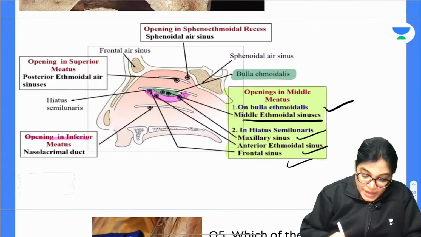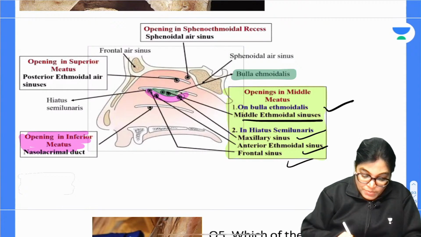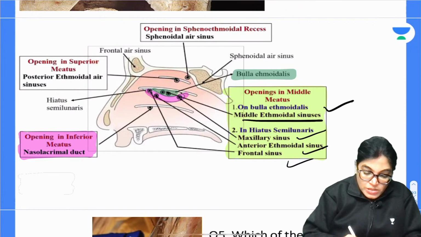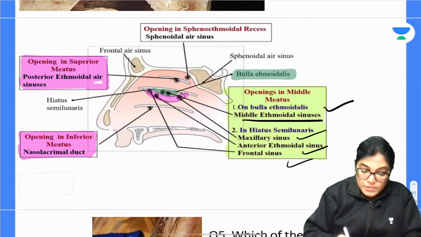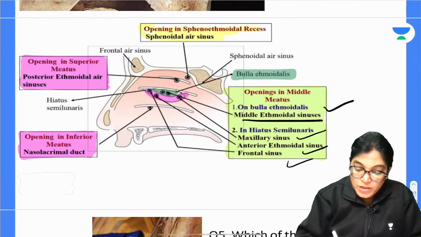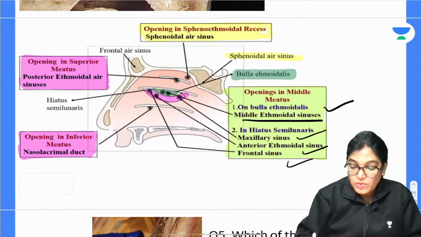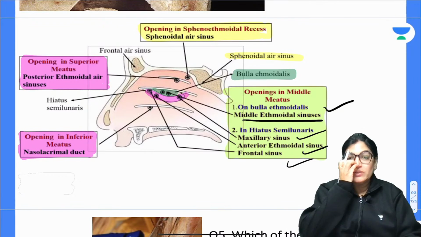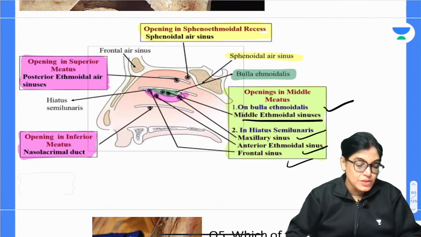The structure opening in the inferior meatus is the nasolacrimal duct, only one structure. Posterior ethmoidal air sinus is the correct answer because it does not open in the middle meatus, but into the superior meatus. In the uppermost part you can see the opening of the sphenoethmoidal recess, where the sphenoidal air sinus opens. Done with this, all the openings of the lateral wall have been covered.